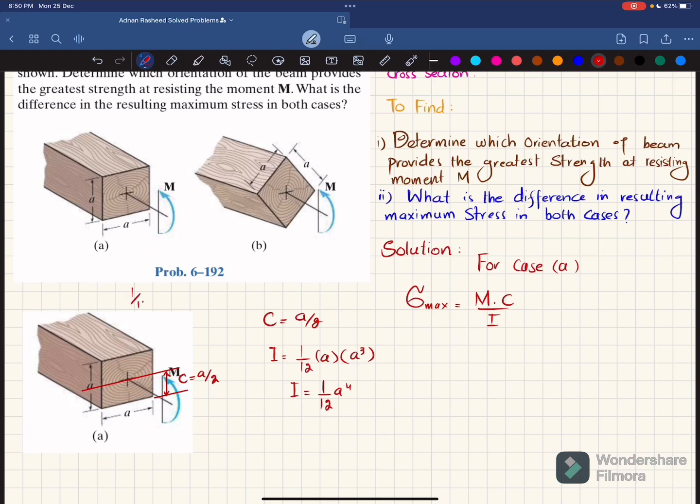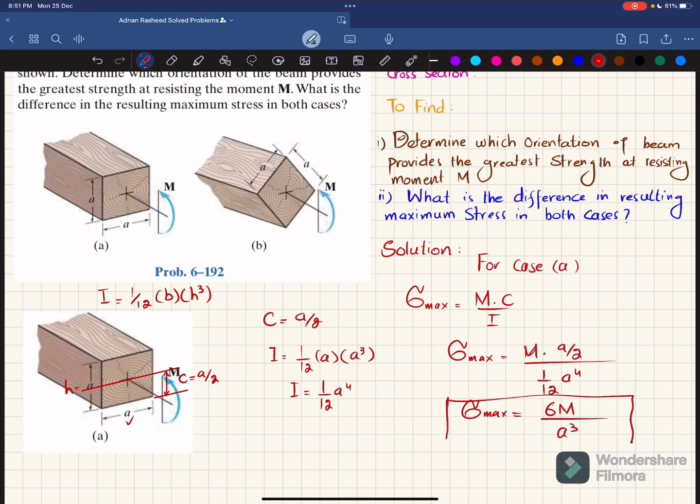The moment of inertia formula for a square section is 1 over 12 B multiplied by H cube. So B here is A, and H is also equal to A. So this is the moment of inertia. So put all these values in this formula. So maximum bending stress for case A is equal to moment times C divided by I, where C is equal to A divided by 2, and I is 1 over 12 A power 4. So when you calculate it, you will get maximum bending stress comes out to be 6M divided by A power 3. So this is the maximum bending stress for case A.